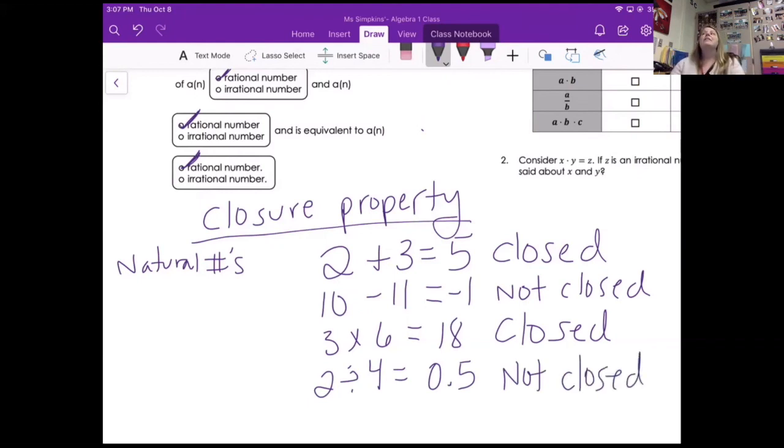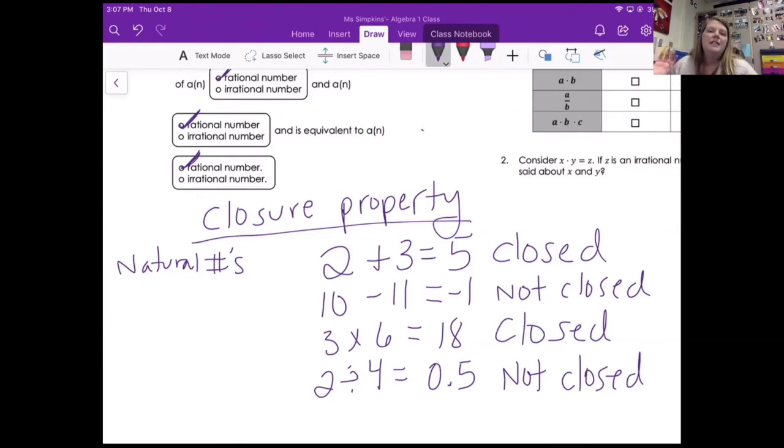Now, this doesn't just go for natural. We could do this using integers. We could do this using whole numbers. We would just have to go through the operations and decide, do I have a counterexample? Is this going to be true all the time? So I just wanted to make sure that y'all realize what closed means. Closed means I get the same exact type of numbers that I started with. That's what closed is.